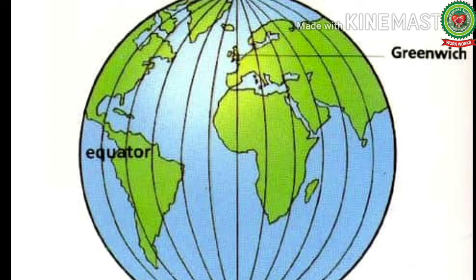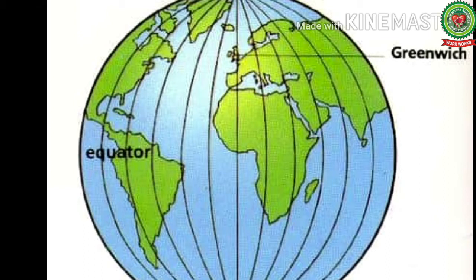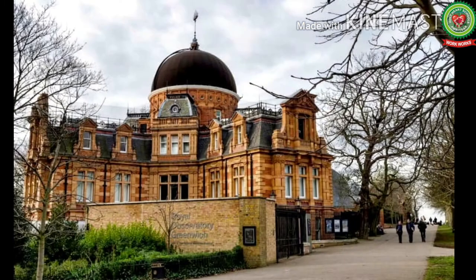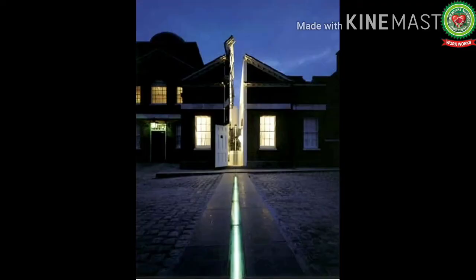Now here the question comes, why is Greenwich meridian taken as prime meridian? In 1884, an international conference was held in Washington DC to find a standard system for east and west measurement. The delegates chose the meridian passing through the Royal Observatory at Greenwich, England as the prime meridian for all longitudinal measurements. The main argument for adopting Greenwich meridian as the prime meridian was that more than two-thirds of the world's shipping lines in 1884 were already using Greenwich meridian as a navigable base.